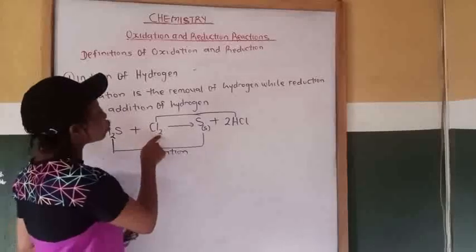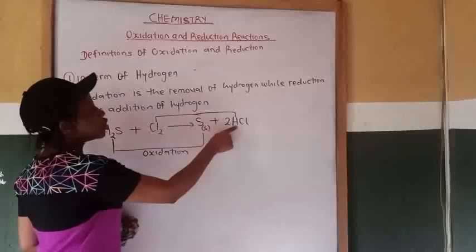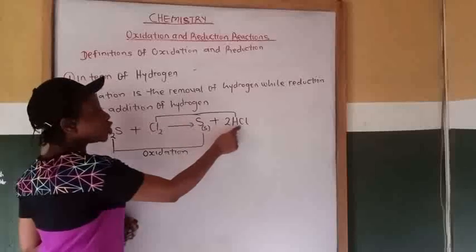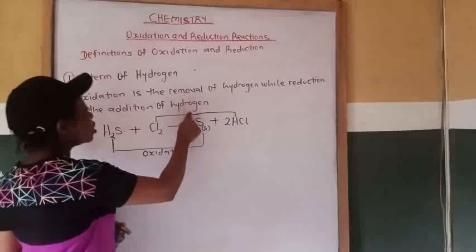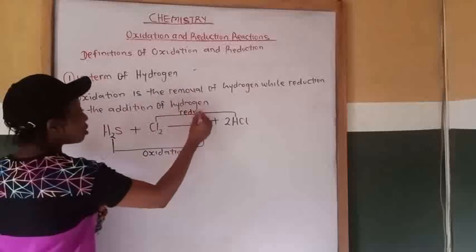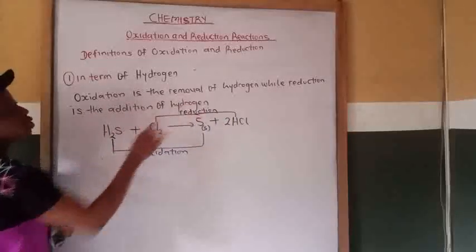Now from chlorine to hydrogen chloride, hydrogen is being added to chlorine to give us hydrogen chloride. Therefore, this one undergoes what? Reduction. That is, reduction is addition of hydrogen.